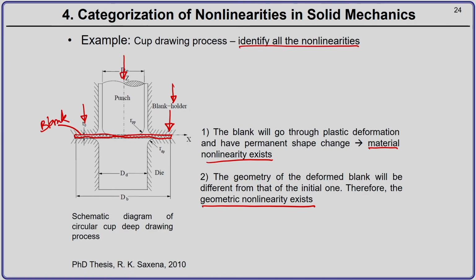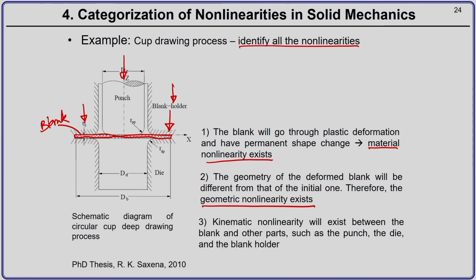Okay. And it will change drastically, so that from initially say a 2D surface or 2D blank, you will get a fully 3D cup. Okay. So, you have geometric nonlinearity which exists here. Okay. Now, apart from that, you have kinematic nonlinearity which is present between the blank and the other parts.